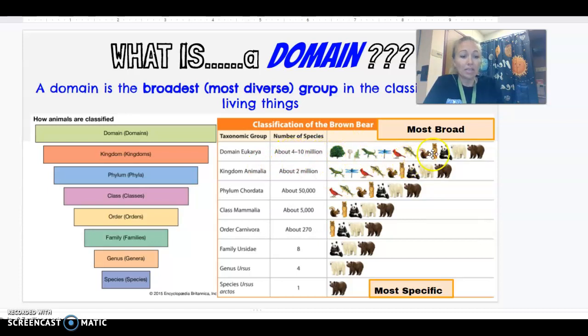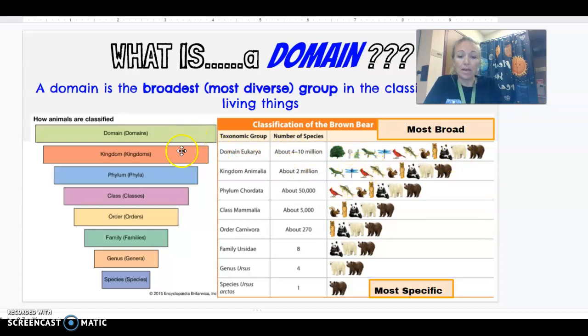there are tons of different things in the domain eukarya. So we've got trees, mushrooms, we've got a little protist, and then we've got a whole set of different examples of different animals here. And then when you go down one, get a little bit more specific into the kingdoms, we lose these 3 organisms. So domain is the most broad category of taxonomy or classification, and it contains a large amount of different organisms.